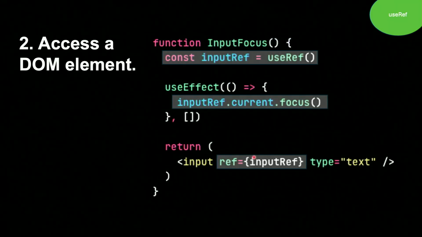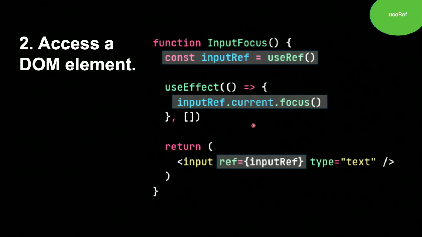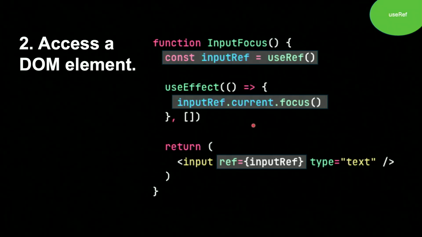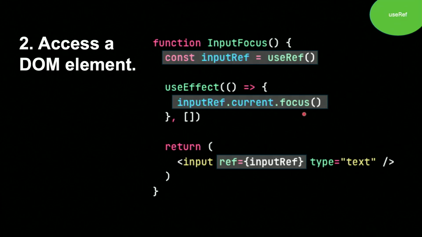The second is to access a DOM element. Every element in JSX has this prop called ref. So you can create a ref and pass that ref to it. The purpose of this is we can now access this element similar to a document.getElementById. Similar, but slightly different, same use case though. It goes against what React is about to access the DOM directly like this. But it's an escape hatch for a reason, because sometimes for accessibility reasons, we need to put focus on an element, or we need to measure the length, the height of an element, or something like that.